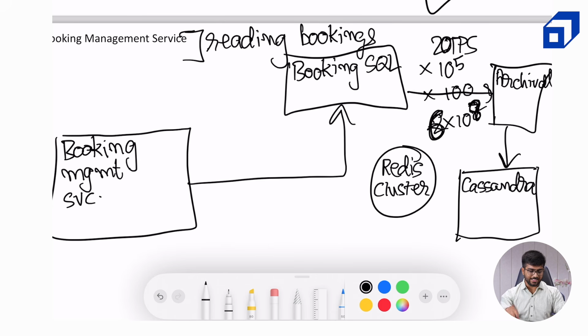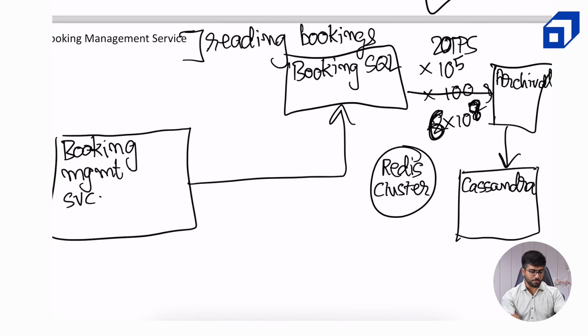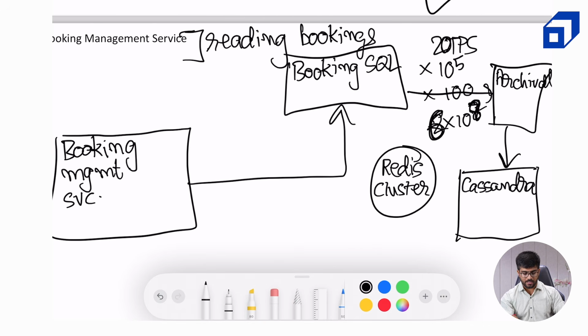This is the reason why I preferred having a separate booking management service, because it is interacting with different types of databases as compared to our booking service. I still strongly go ahead with my choice of creating a separate booking management service. But if you feel you can maintain a complex interaction between the Redis cluster, booking SQL cluster, Cassandra cluster, archival service, and all of that with the booking service itself, there is no harm in that. It all boils down to a person's capacity and choice.